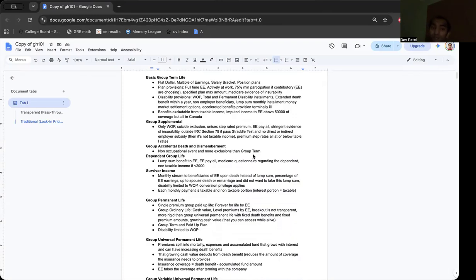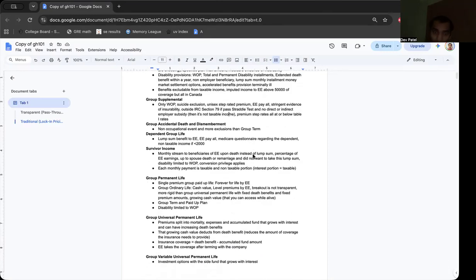And that has a suicide exclusion, only a WOP disability provision, and it can pass the straddle test, meaning if the rates are all above or all below the table one rates, then we know that there's no direct or indirect employer subsidy. And when there's no direct or indirect employer subsidy, then it's all paid by the EE. And if it's all paid by the EE, then that's not considered to be taxable.